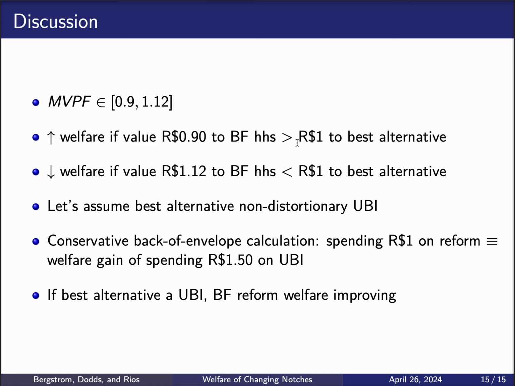Now, we don't know what the best alternative is, but to make some concrete welfare statement, we impose more structure in the problem, and we assume that the best alternative is a non-distortionary UBI, and we use a conservative back of the envelope calculation to find that spending R$1 on the Bolsa Família reform has a welfare gain that is equivalent to spending 1.5 reais on a universal basic income. So if the best alternative is UBI, what we show is that Bolsa Família is welfare improving.